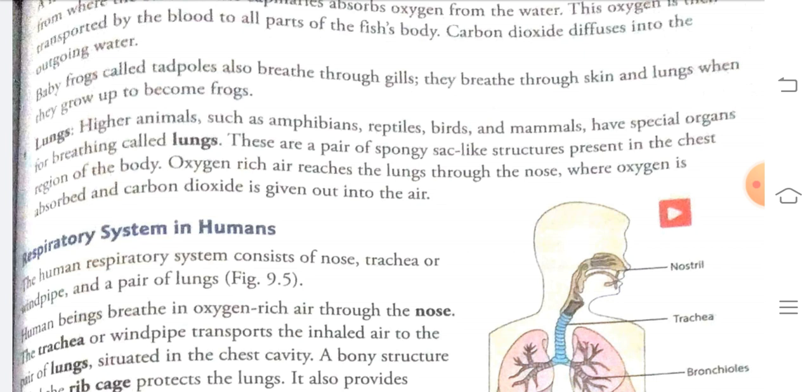Oxygen-rich air reaches the lungs through the nose, where the oxygen is absorbed and carbon dioxide is given out into the air through the nose. So oxygen-rich air is taken in with the help of the nose, and carbon dioxide is also released from the nose.